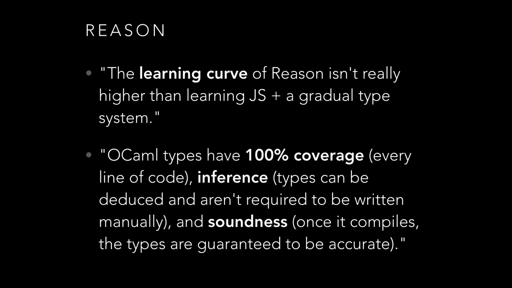So, Reason's learning curve. It's meant to be comparable to learning JavaScript in addition to a gradual type system. So if you're going to learn JavaScript and Flow, it makes you think, why not just use a statically typed, sound, compiled language like Reason, or perhaps like Elm? OCaml types have 100% coverage, they do have inference, and they are sound.